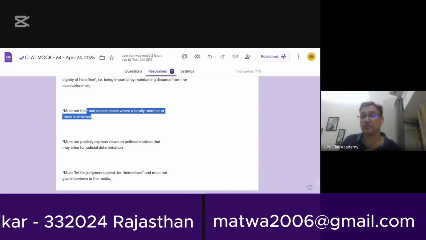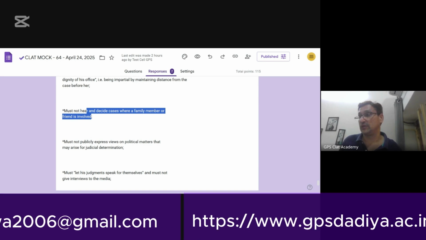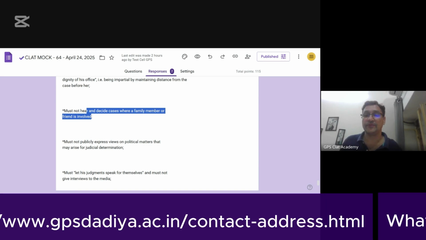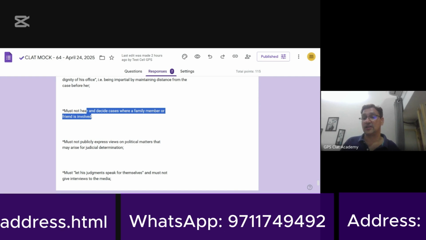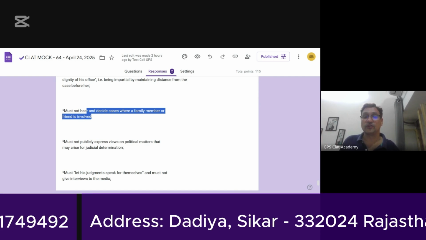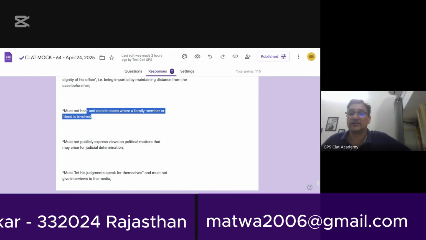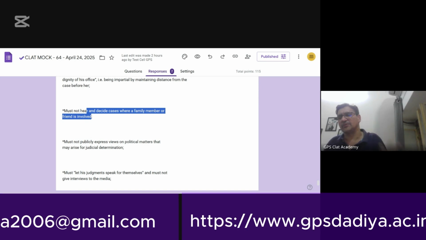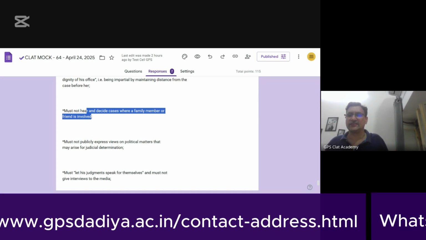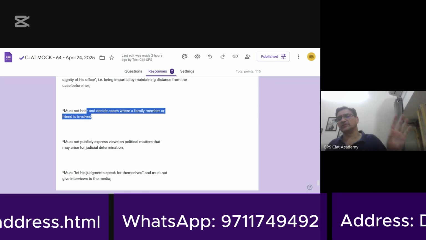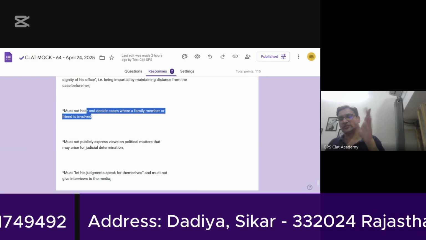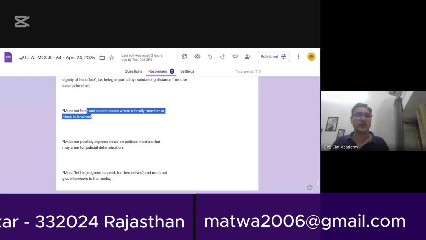One of the parties to the dispute is a person who is known to me, I mean, a family member. Or he has to say that the company in front of him as a petitioner, I also hold shares in that company. However insignificant the amount of shareholding may be, he may have only 1 rupee, it makes no difference whether he has 1 rupee or 1 crore rupees.